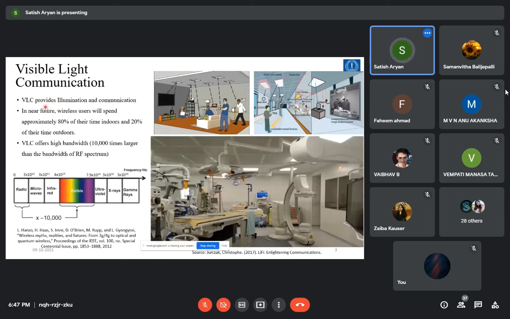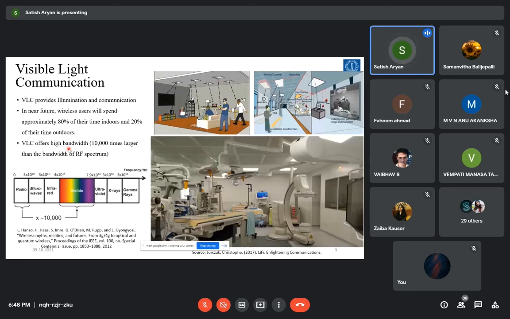So coming back to the words, visible light communication provides illumination and communication. In future, when you turn on the lights in the rooms, they are no more just sources of illumination, they become sources of communication also, a kind of personal or focused communication.